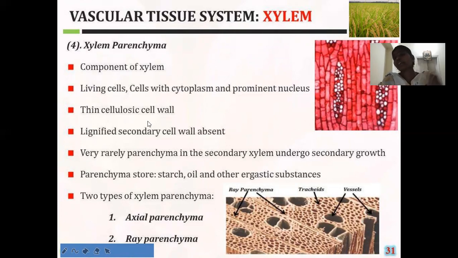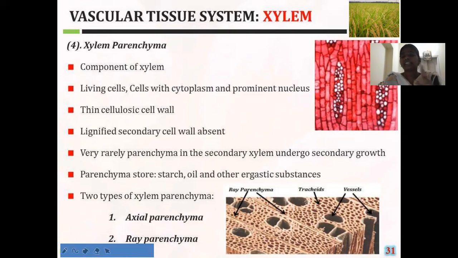When we compare with the other xylem components like tracheids, vessels, and xylem fibers, those cell walls are all composed of lignin. But the xylem parenchyma cell wall is composed of cellulose.